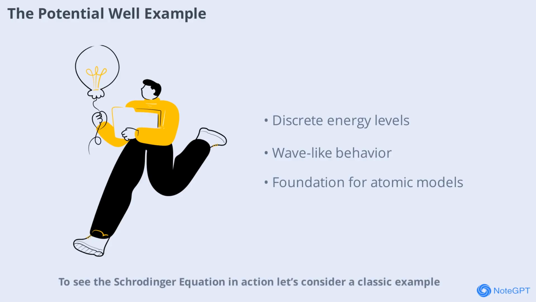Let's see the Schrödinger equation in action. Let's consider a classic example, the potential well. Imagine a particle trapped in a box with infinitely high walls. The equation predicts that the particle can only have certain discrete energy levels.